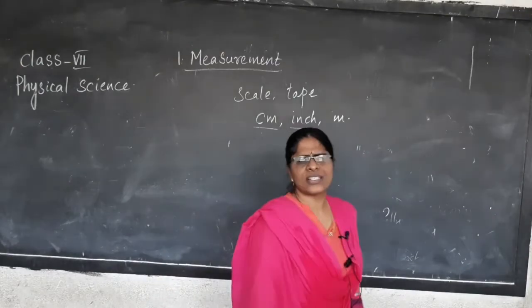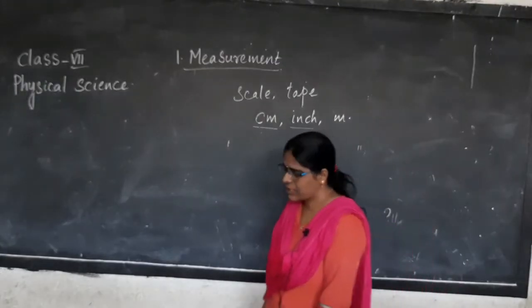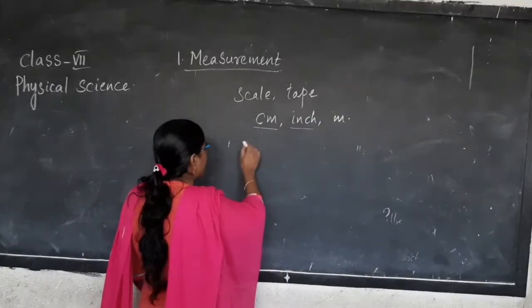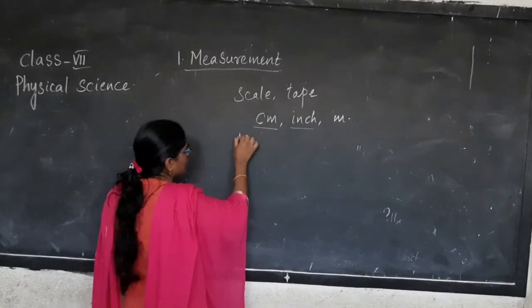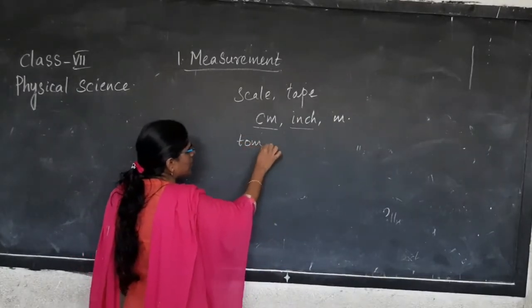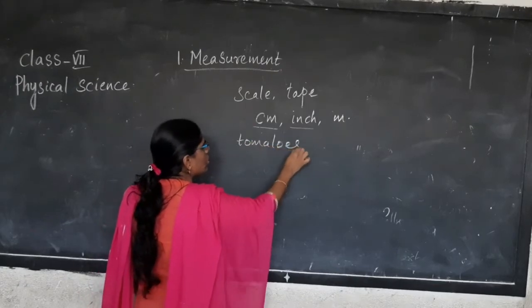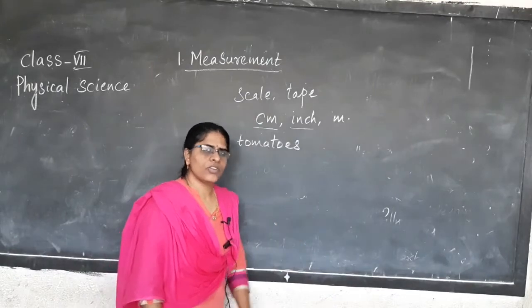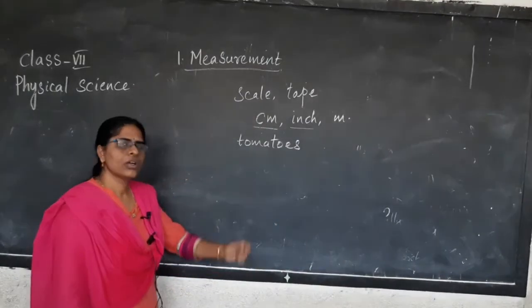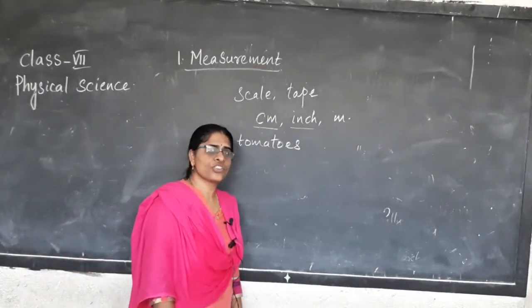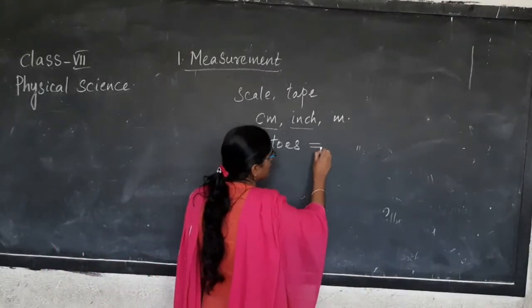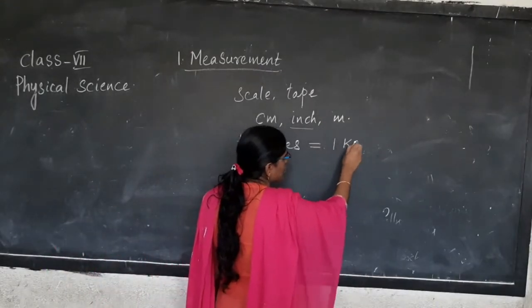Not only this, when you go to a vegetable shop, you might ask, I want tomatoes. Then the greengrocer will ask, how many tomatoes do you need? Then you will say 1 kg.